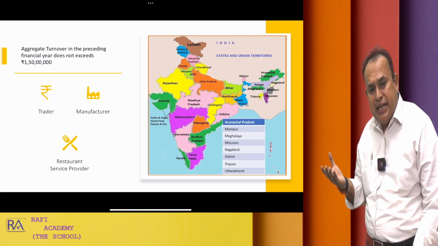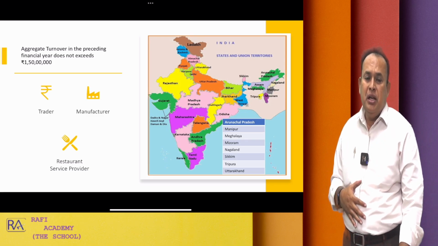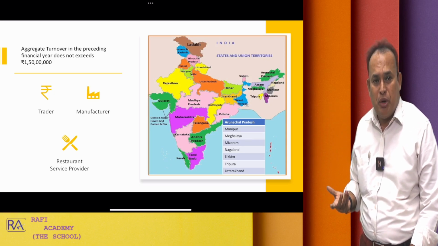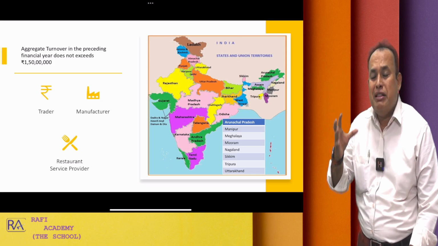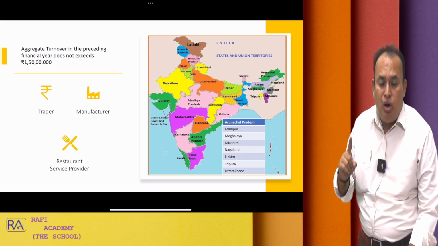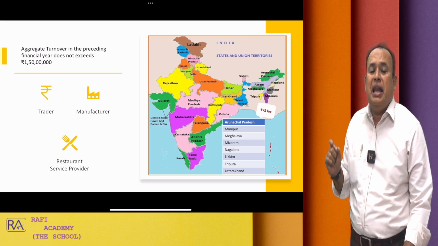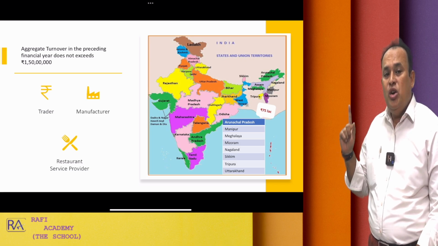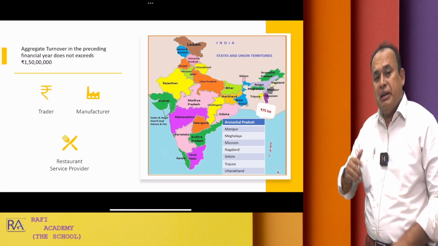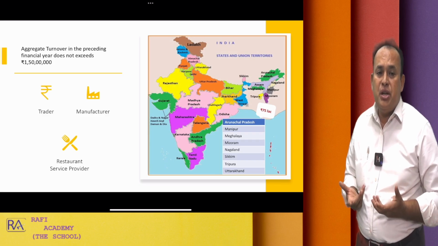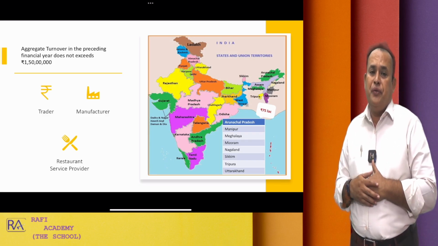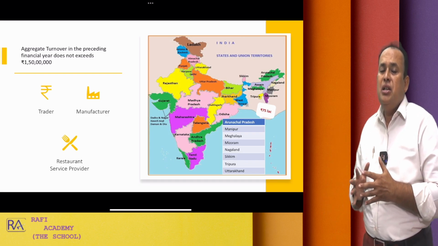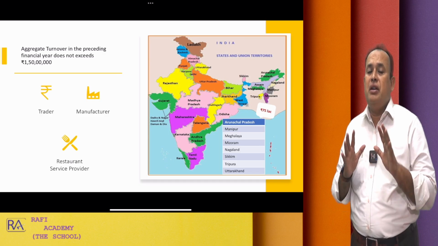In these 8 states, if you have a place of business as a trader, a manufacturer, or a restaurant service provider, your aggregate turnover in the preceding financial year should not exceed 75 lakhs, not the 1 crore 50 lakhs. For the rest of the Indian states or UTs, it is 1 crore 50 lakhs. For these given states, it is 75 lakhs.